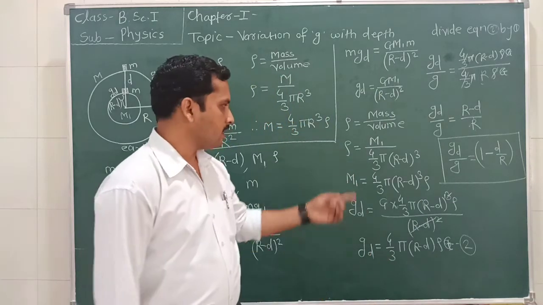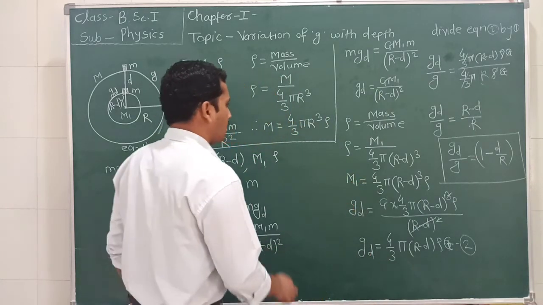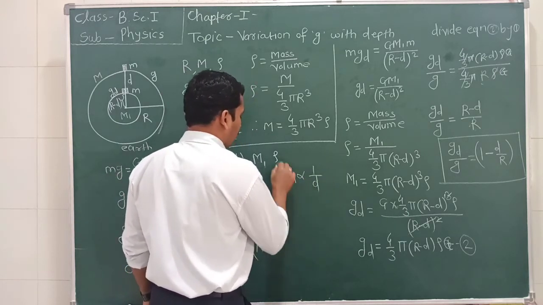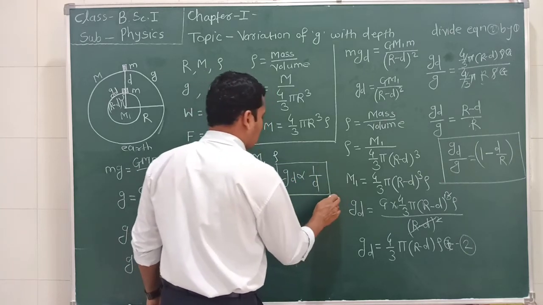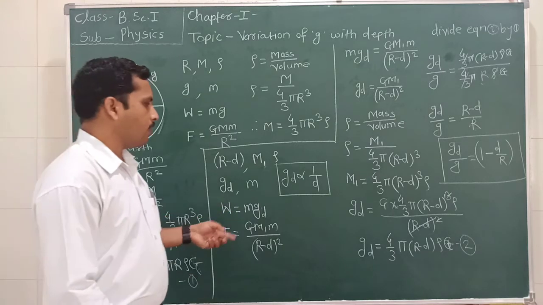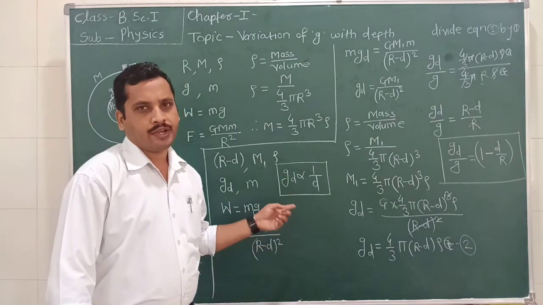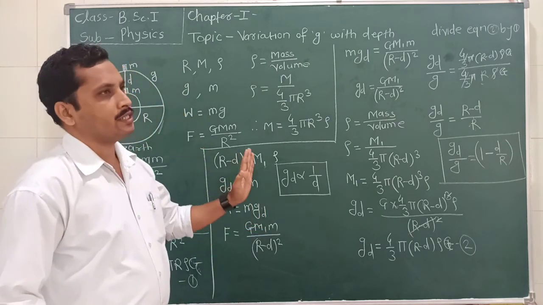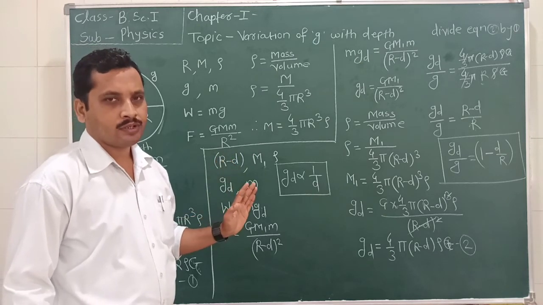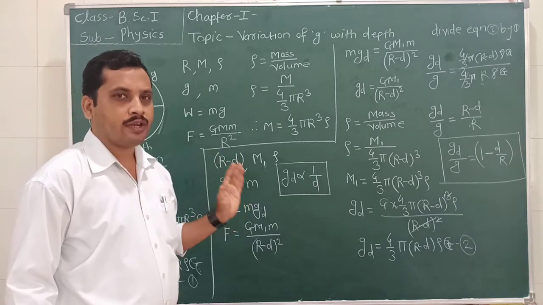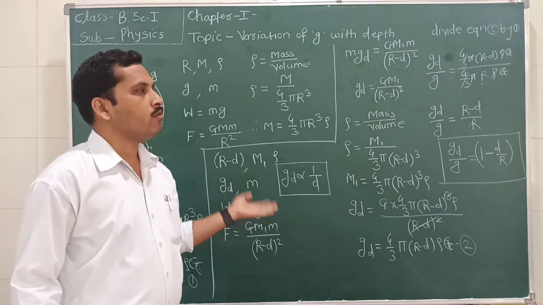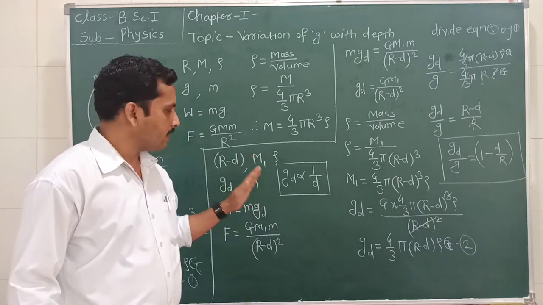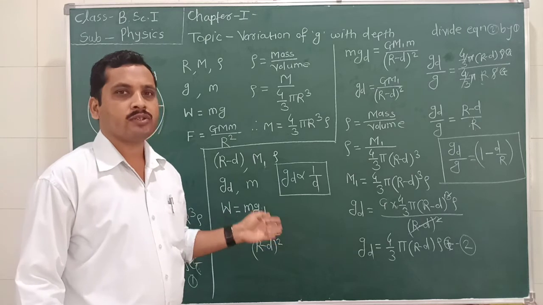Now by this relation we can say that gd decreases with depth. As we go deep inside the earth, the value of the acceleration due to gravity decreases. Also, if we are going in the upward direction, increasing the height, then the acceleration due to gravity decreases, as well as when we go inside the earth by an amount d.